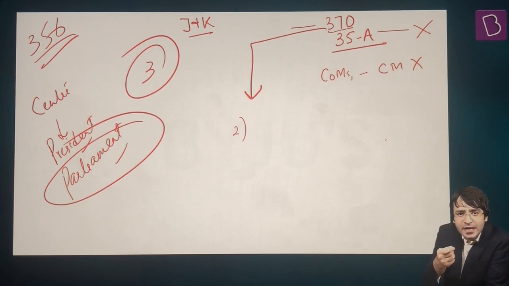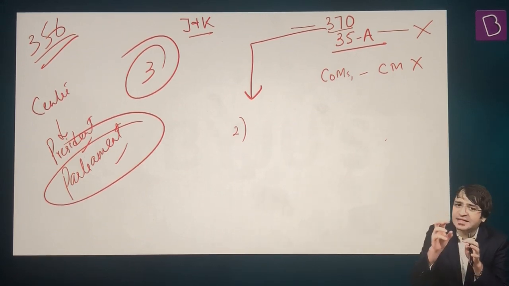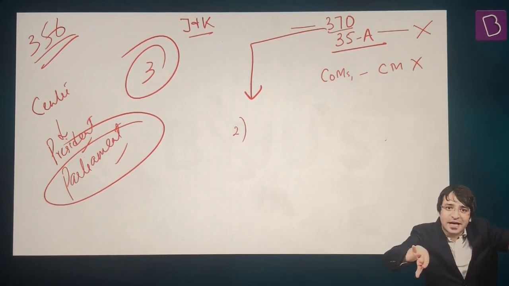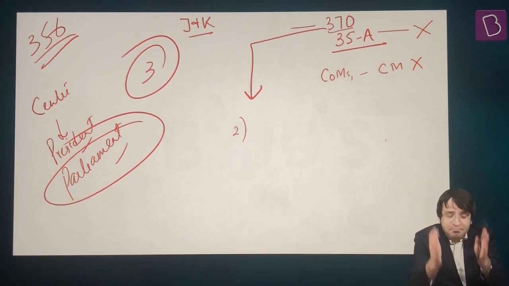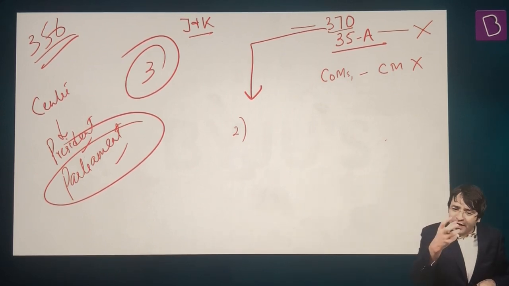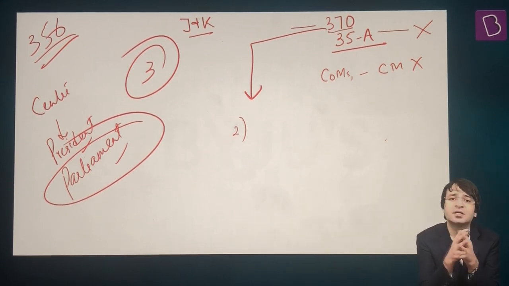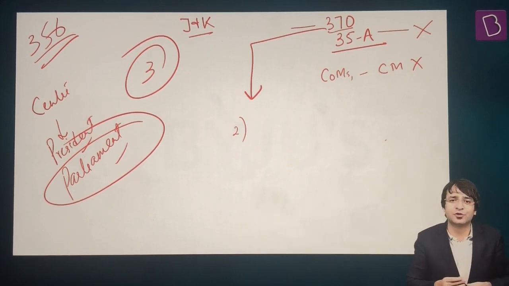But for God's sake, how can you convert the entire state into a union territory? A part of that state can be converted into a union territory, but the residuary state, the remaining part, must exist as a state. You cannot downgrade the entire state to that of a union territory, because federalism is part of the basic structure of Indian constitution.